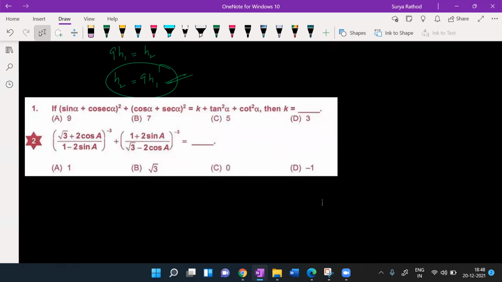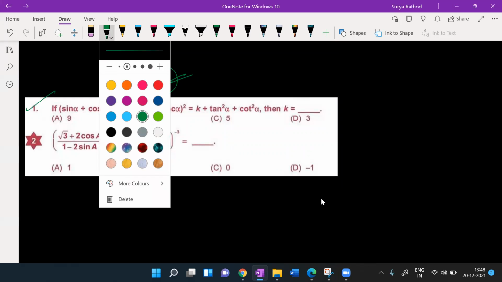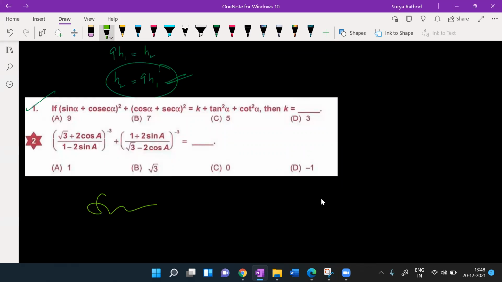Make it fast. The first question, every one of you solve the first one. I felt it is a very good type of question. So let's have a look at these questions. Everyone solve these questions. First one, make it fast. Only 1 minute of time. Quick.